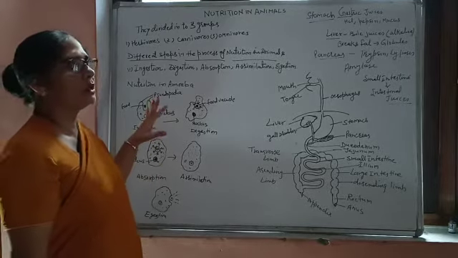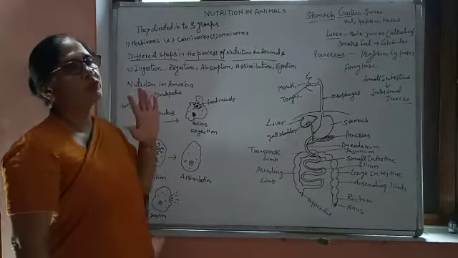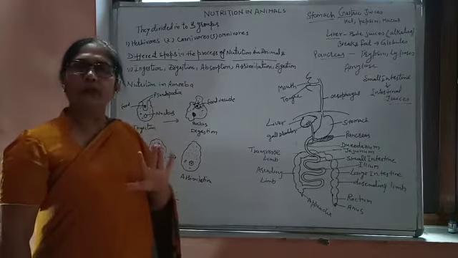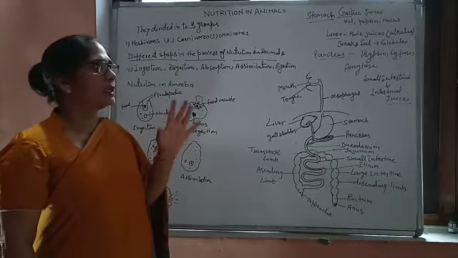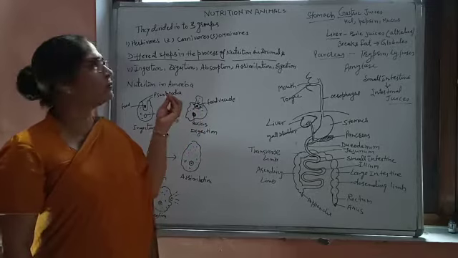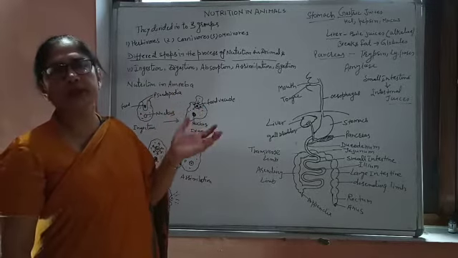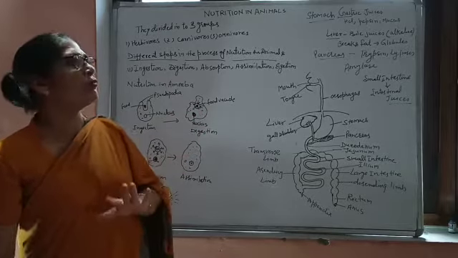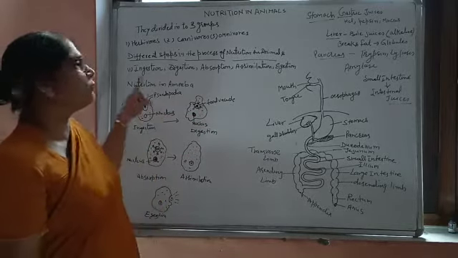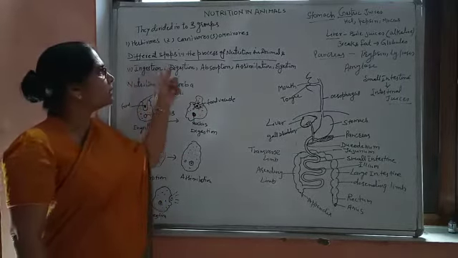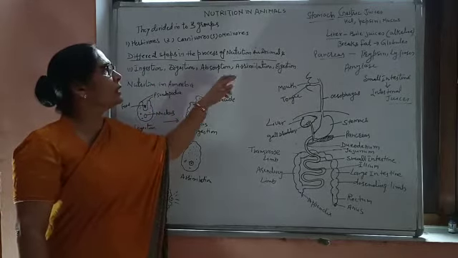As I told you earlier, you know that there are 5 different steps which take place during the eating habits of these animals, or simply you can say the nutrition of animals can be divided into 5 steps. These 5 steps are: first is the ingestion, then digestion, and then absorption, assimilation,